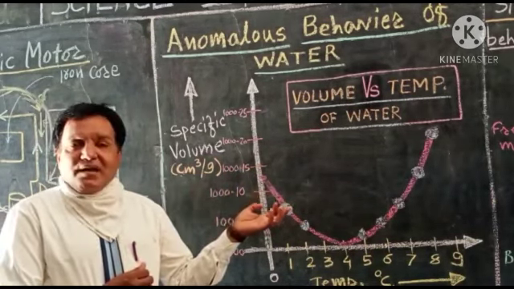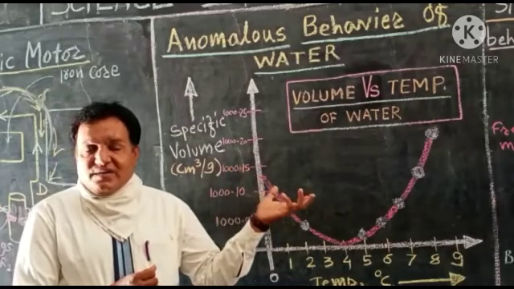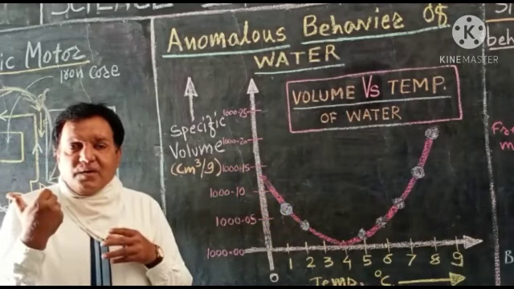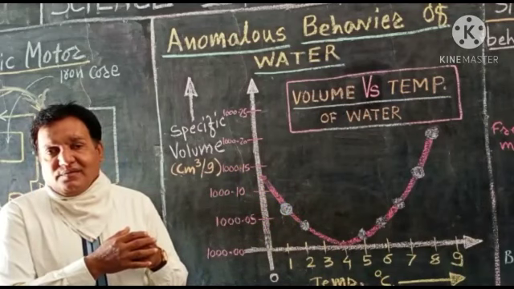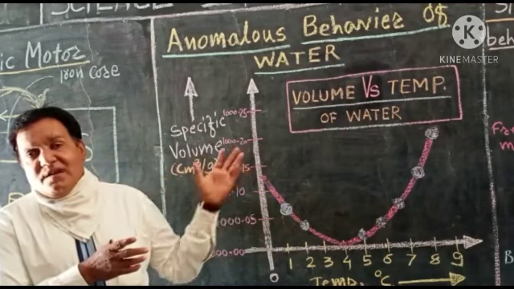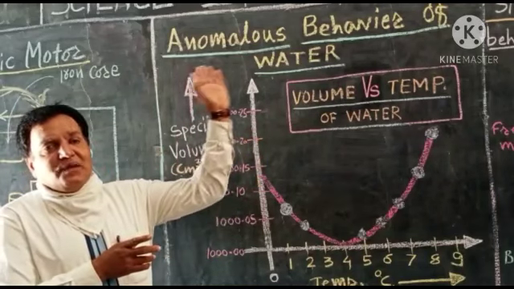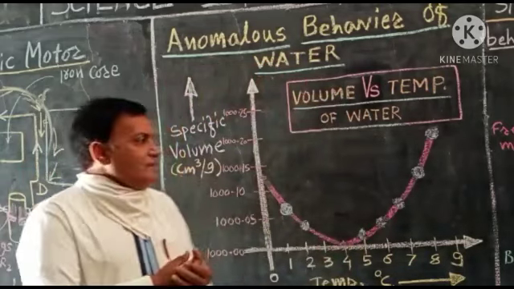In this range, water contracts instead of expanding. This exceptional behavior we call the anomalous behavior of water.